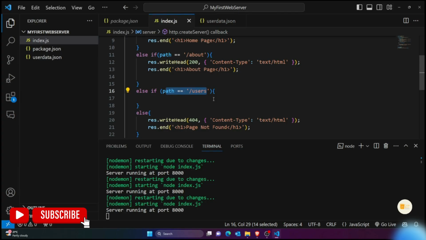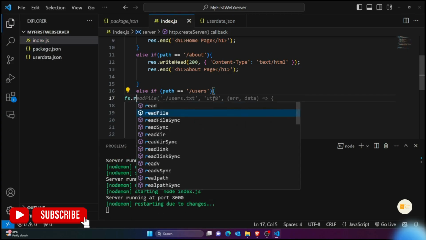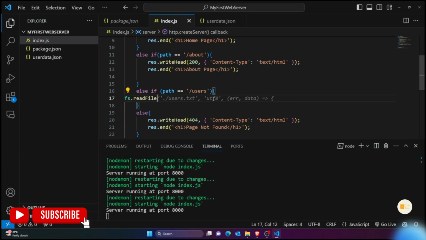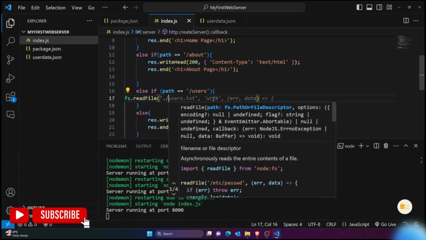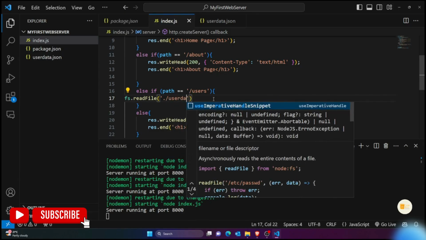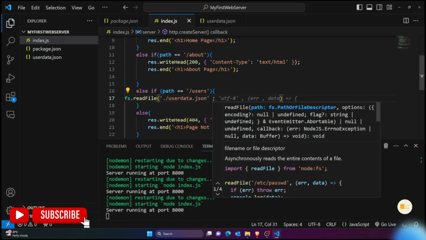Now what you have to do is you can simply say fs dot read file, and suppose you want to use read file asynchronous, so it would be asynchronous. And I want to read which file? So I want to read this user data.json. Since they are in same folder, so I just need to write it like this.